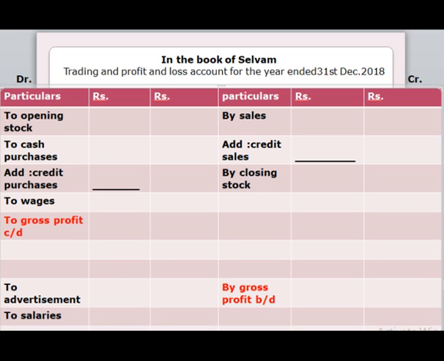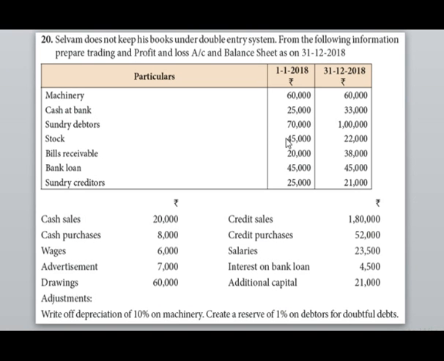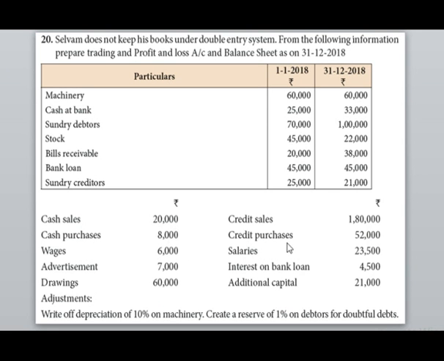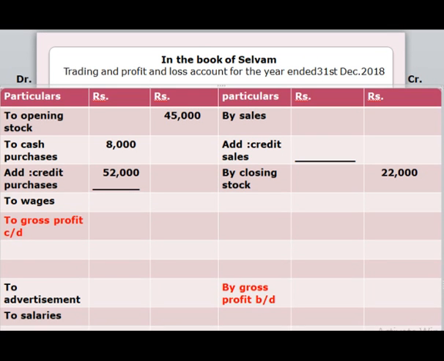Next, we have to open trading and profit and loss account. The amount for opening stock is 45,000 and the amount for closing stock is 22,000. The amount for cash purchases and credit purchases is 8,000 and 52,000. And then we have to add 8,000 with 52,000, which will give you 60,000.